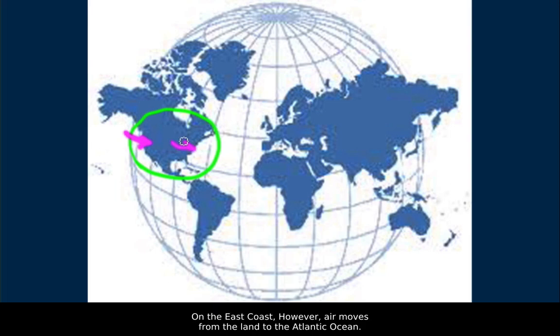On the east coast, however, air moves from the land to the Atlantic Ocean. Land with a lower specific heat gets hot in the summer and cools rapidly in the winter. So due to water's high specific heat and a westerly wind, the west coast city of San Francisco is warmer in the winter and cooler in the summer than the east coast city of Washington, D.C., even though both are at about the same latitude.